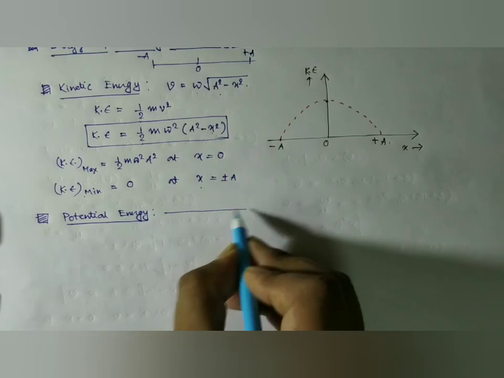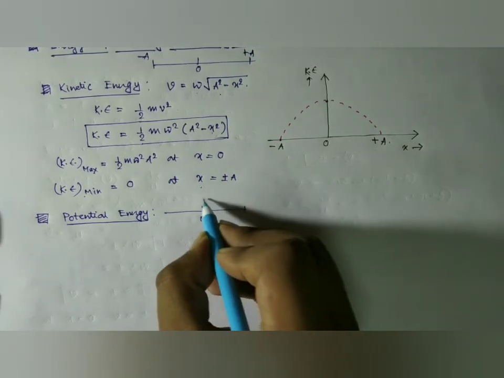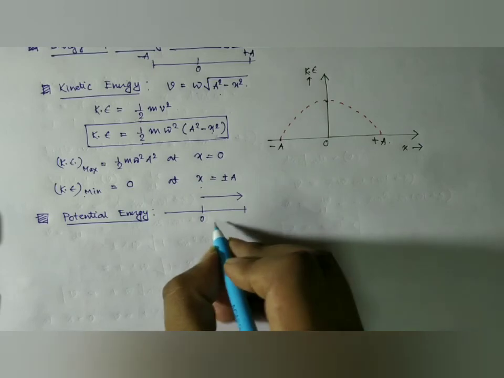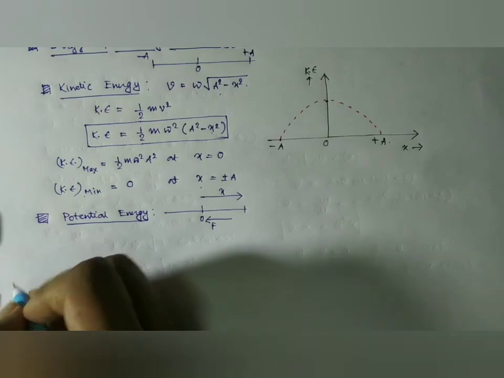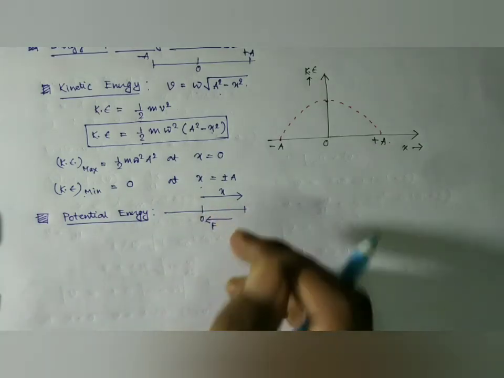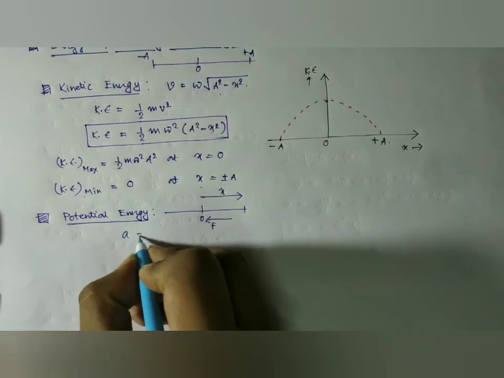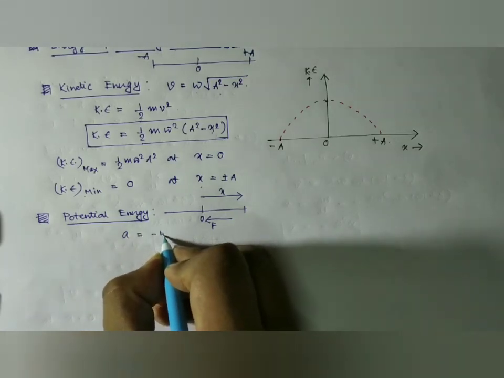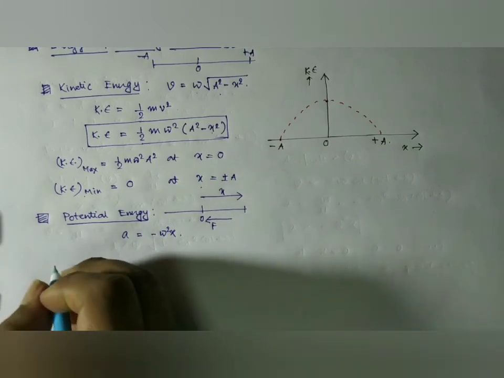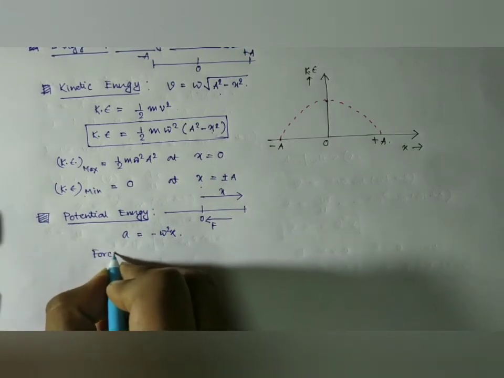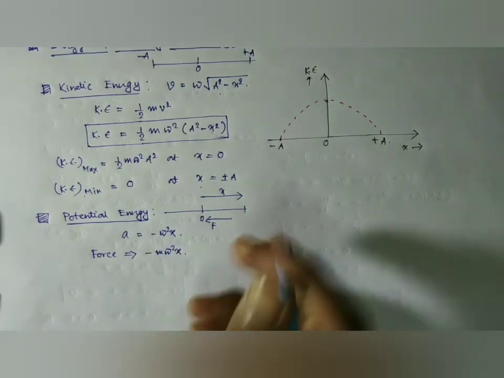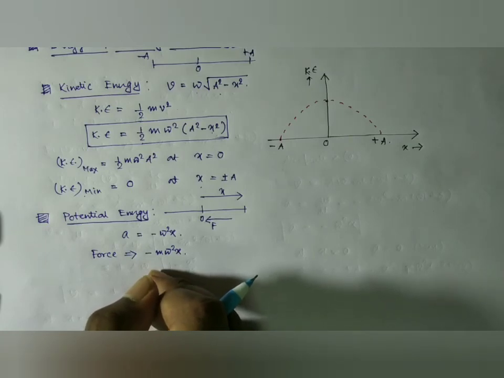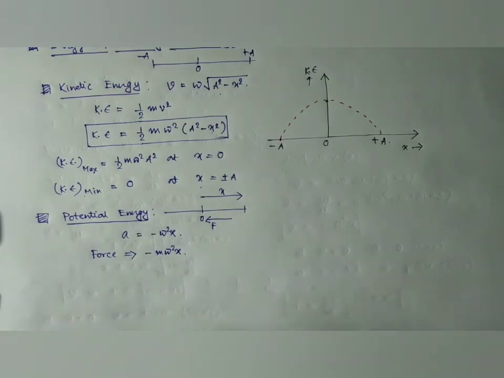Now suppose the body is here and we are going to move it along this direction, then the restoring force acts in the opposite direction if we want to displace the body in this direction. So we have to perform some work against this force. As we know, the expression of acceleration is minus omega square x. So the expression for the restoring force acting on the body is given by minus m omega square x. The minus sign indicates that it is in the opposite direction to that of the displacement, that is of the direction of motion of the oscillating particle or the vibrating particle.